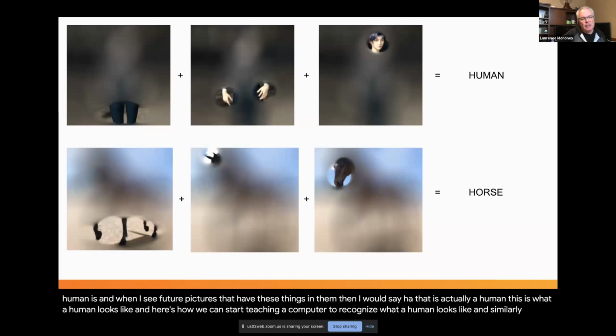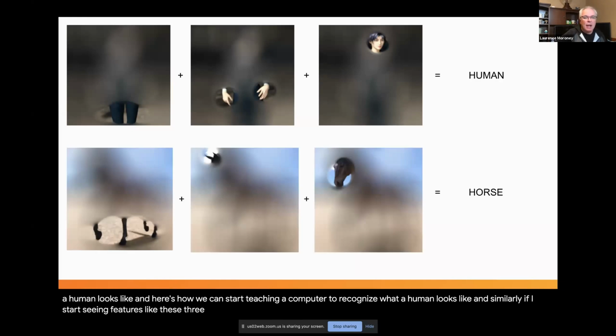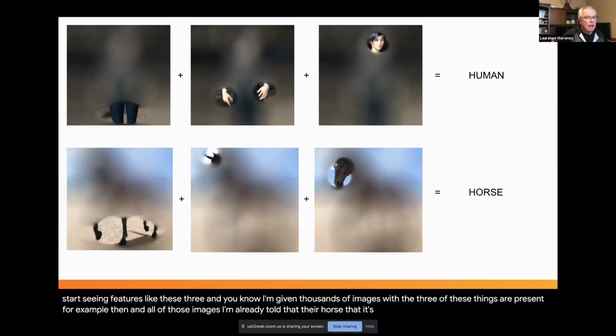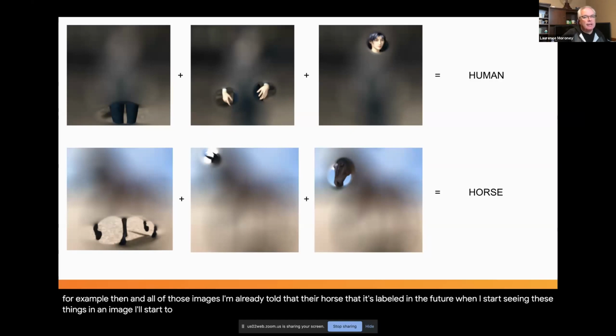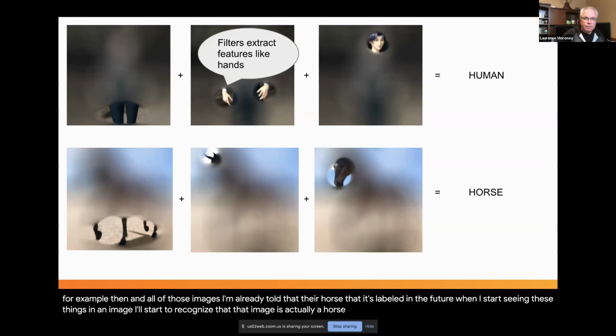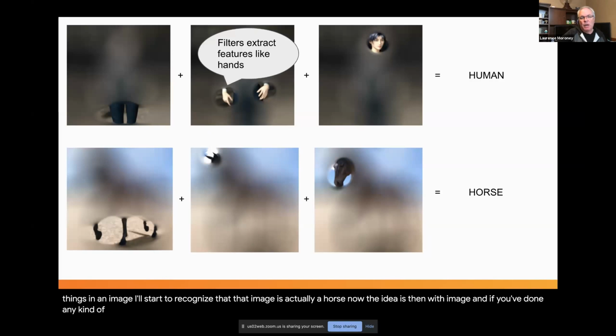And similarly, if I start seeing features like these 3, and I'm given thousands of images with these things in them, and if all 3 of these things are present in all of those images, and I'm already told that they're a horse, that it's labeled, then in the future, when I start seeing these things in an image, I'll start to recognize that that image is actually a horse.